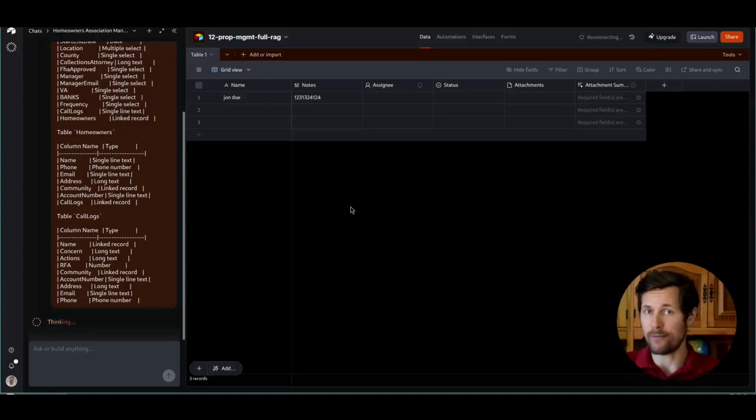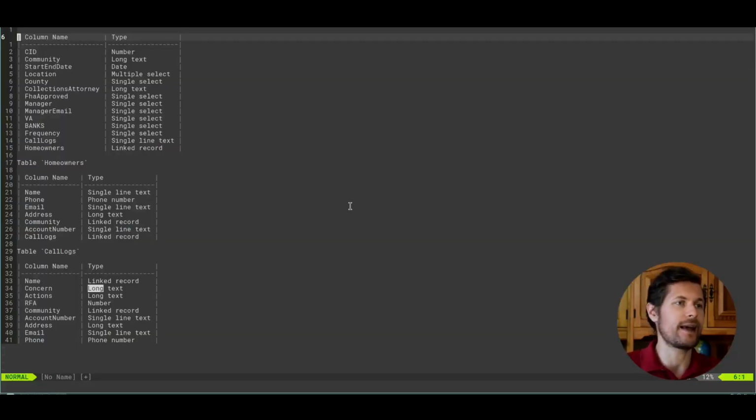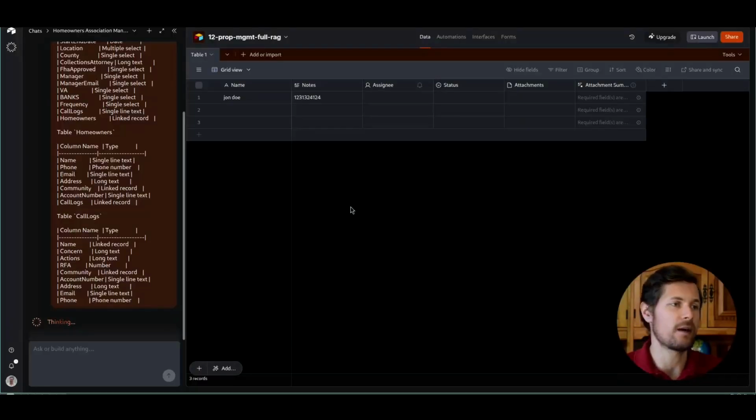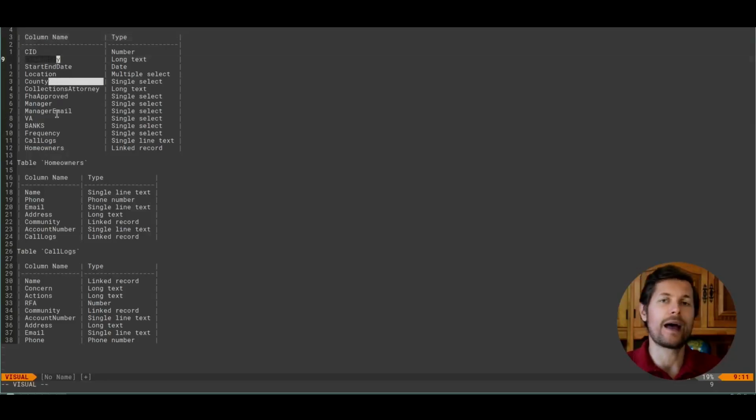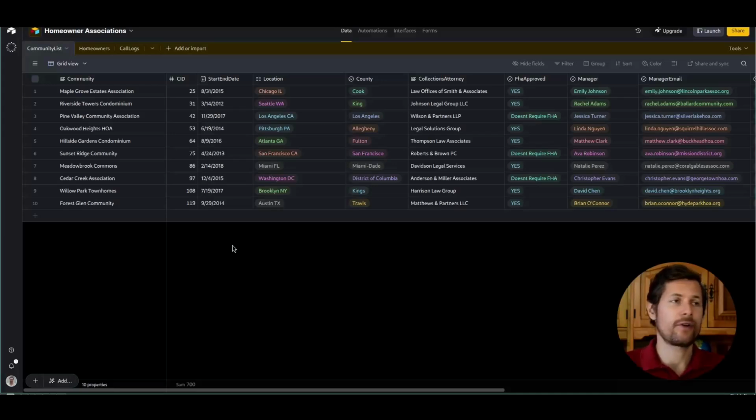And you can go one step further with your imagination: go to ChatGPT and have ChatGPT create such a list for you. You can ask ChatGPT, hey, how can I create a database schema for a homeowners association management, especially one where I can store call logs, all this information. Then you can just come to Airtable and paste, or you can directly go with that. But I recommend going with ChatGPT first because maybe you end up not needing some of these fields, and it's just easy.